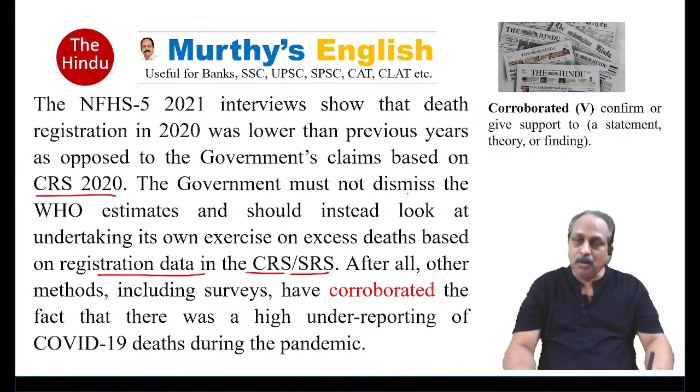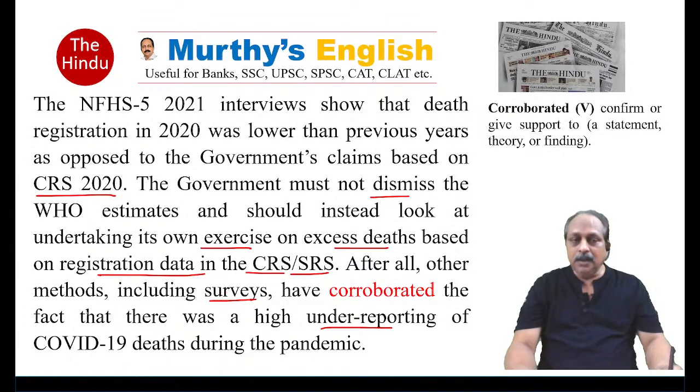The government must not dismiss the World Health Organization estimates, that is one thing, and it should instead look at undertaking its own exercise on excess deaths based on two sources, one registration data in the CRS and the other one SRS. After all, other methods, including surveys, have corroborated the fact that there was a high underreporting of COVID 19 deaths during the pandemic. How does the editorial conclude?